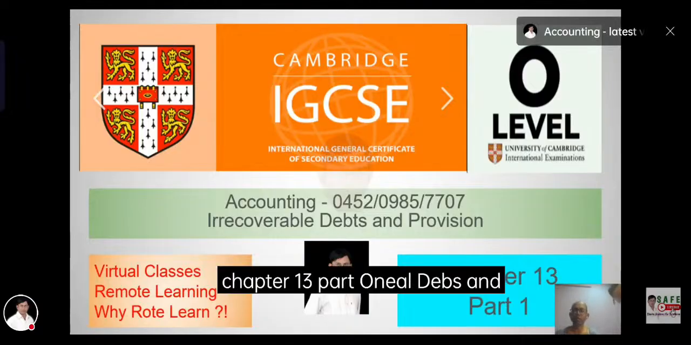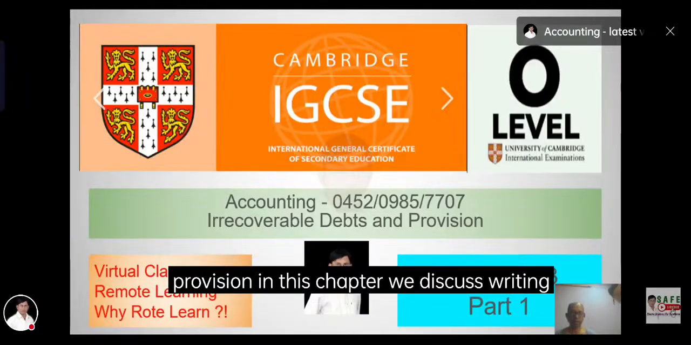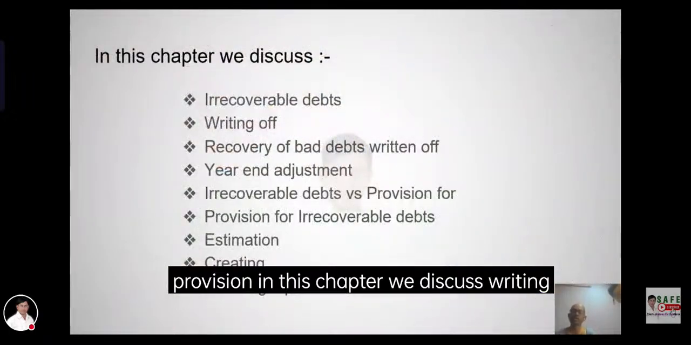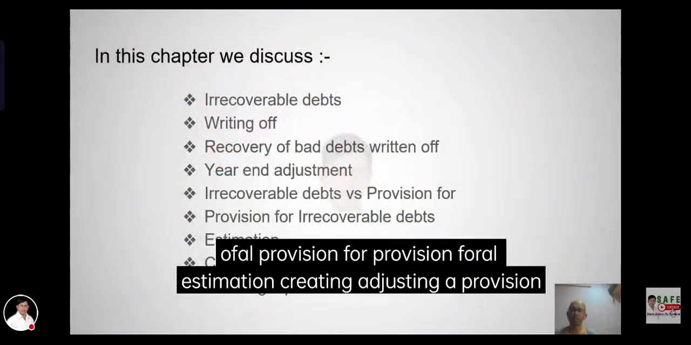Chapter 13, Part 1, Irrecoverable Debts and Provision. In this chapter, we discuss irrecoverable debts, writing off irrecoverable debts, recovery of debts written off, provision for irrecoverable debts, estimation, creating and adjusting a provision for irrecoverable debts.